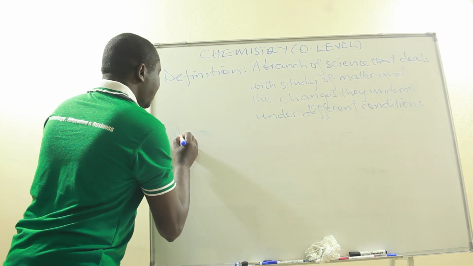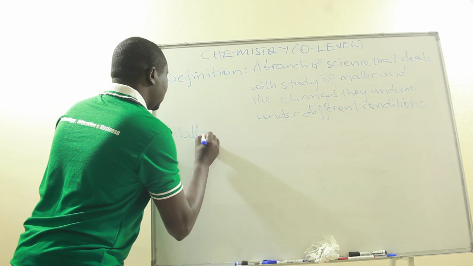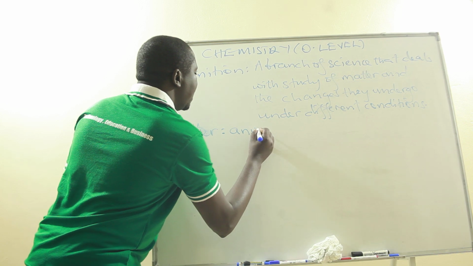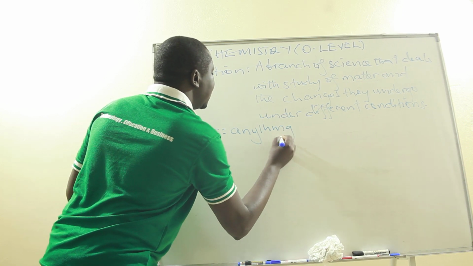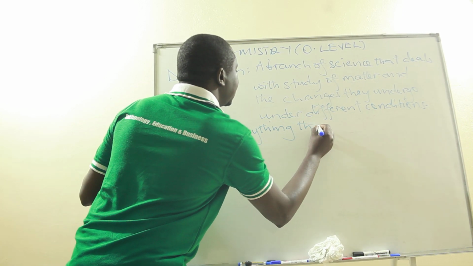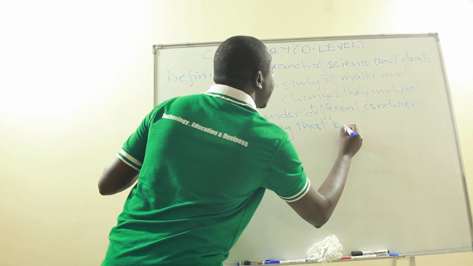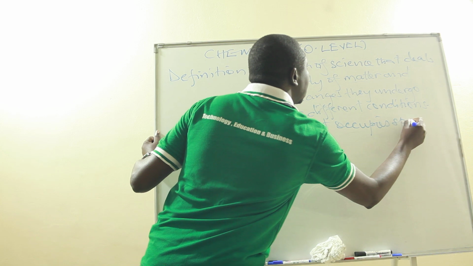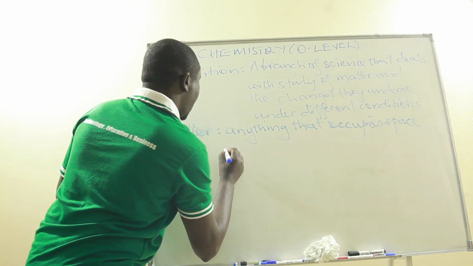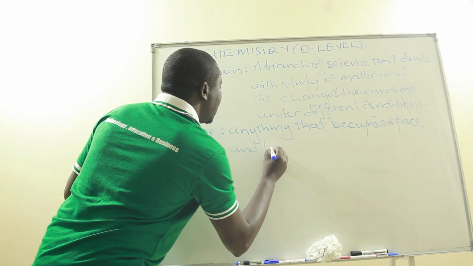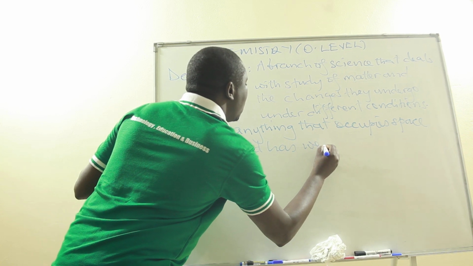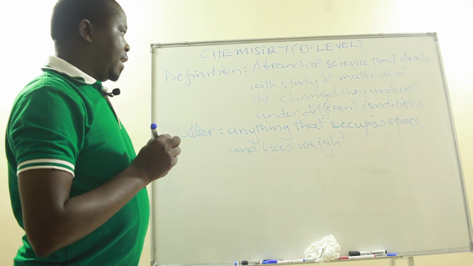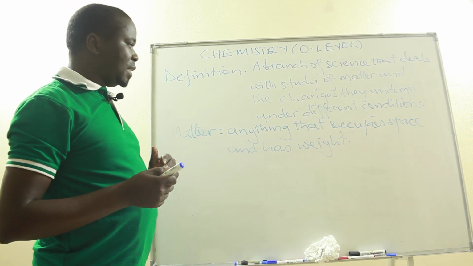Simply, matter is anything that occupies space and has weight. Now let us have a deeper look at what matter is.